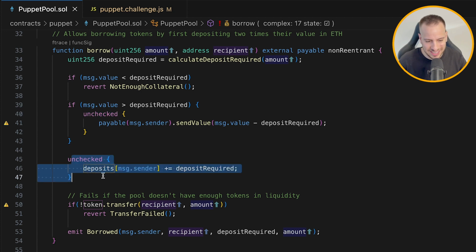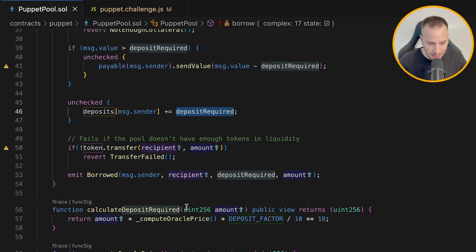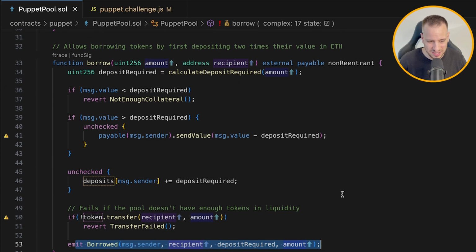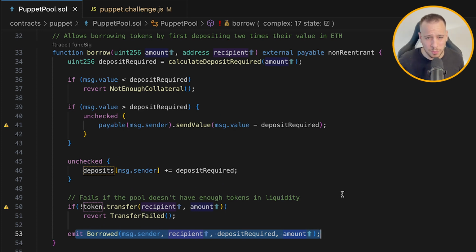And then we just increase the deposit mapping over here, right? So we increase the mapping of the user. We basically log in the contract, in the storage, that he deposited this ETH amount. And we try to transfer the token. If it fails, we revert, and we emit an event. Pretty simple, pretty straightforward.